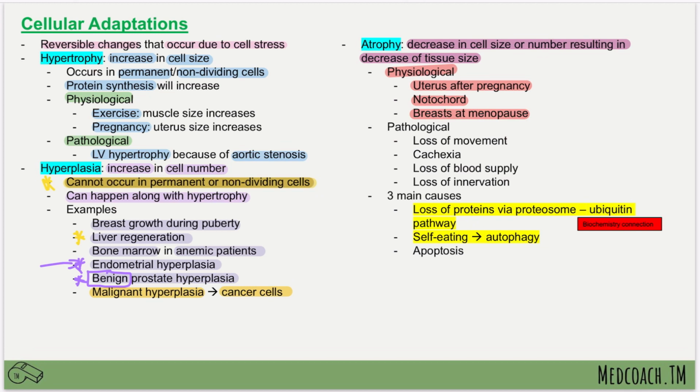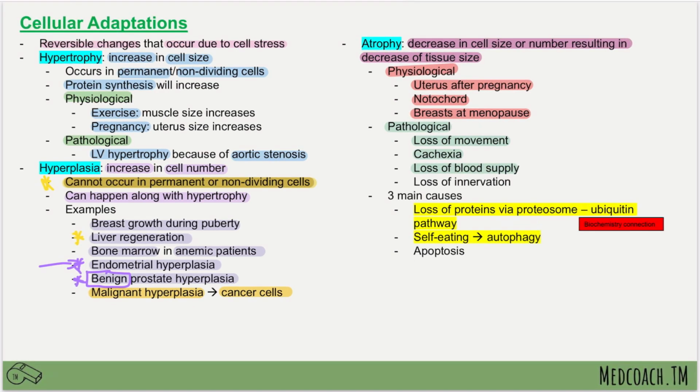However, it can even happen pathologically, and this usually occurs because there's a loss of movement, so maybe someone on bed rest, there's cachexia, so someone has a loss of nutrition, loss of blood supply, and loss of blood supply is usually because of some sort of ischemia, and then obviously we have loss of innervation. So this is when the innervation to a muscle or a specific part of the body is lost, and this results in atrophy.